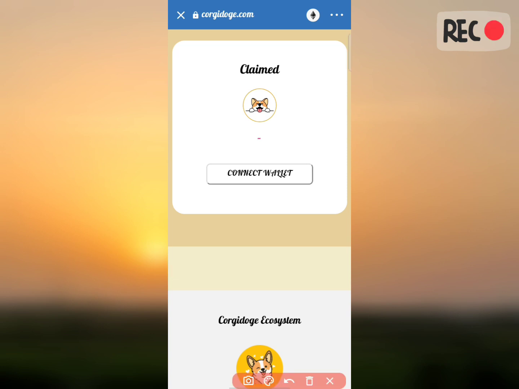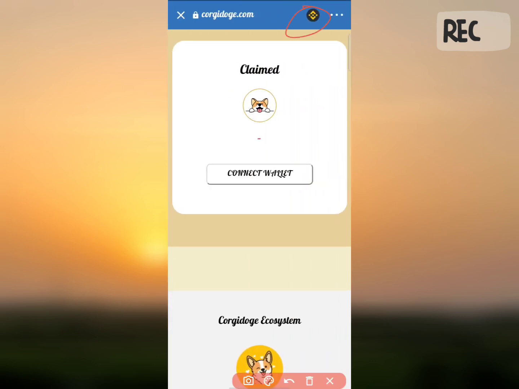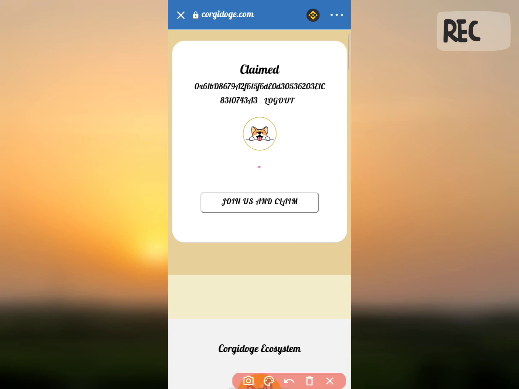Once after that, click on the Ethereum icon here. After that you select Smart Chain here, because we are paying the fee in BNB, so you need to select the Smart Chain. Now your wallet is connected. Then you need to connect your Kurgi Doge wallet here. So just click on connect wallet. After that, join us and claim. You can see here your wallet is connected, so you can join here and claim the tokens. Once after that you just need to click on join us and claim.